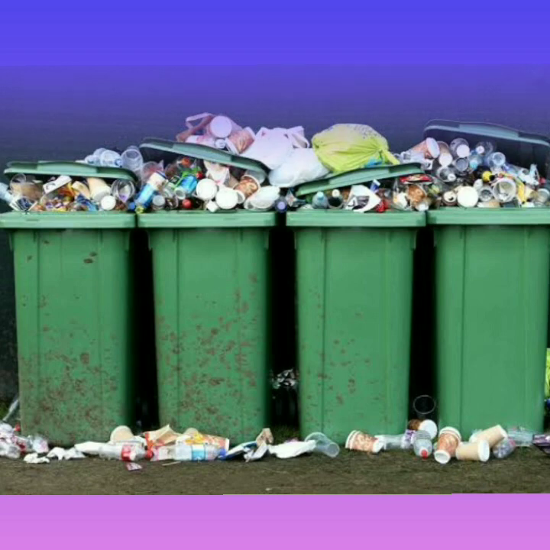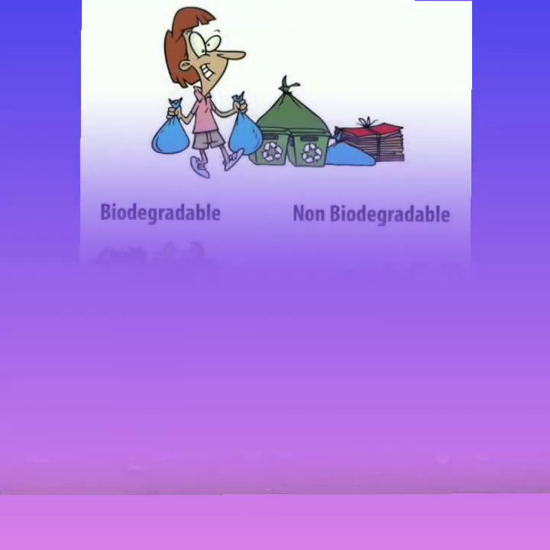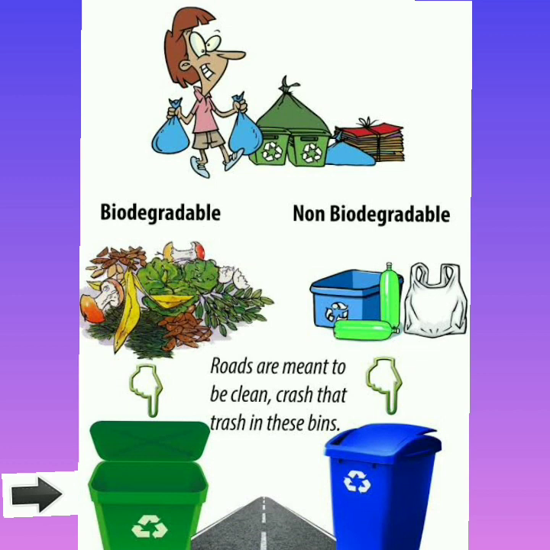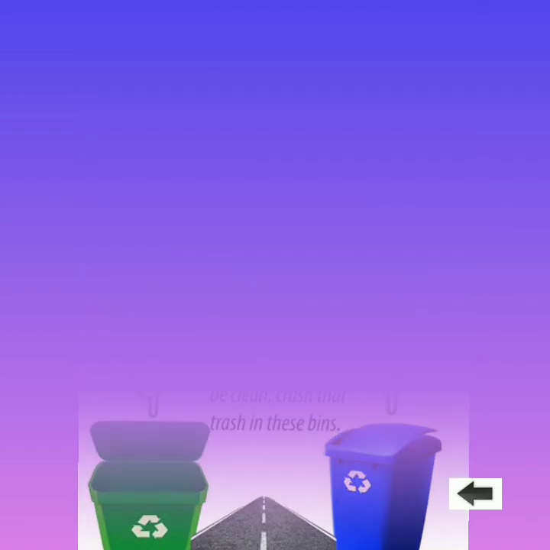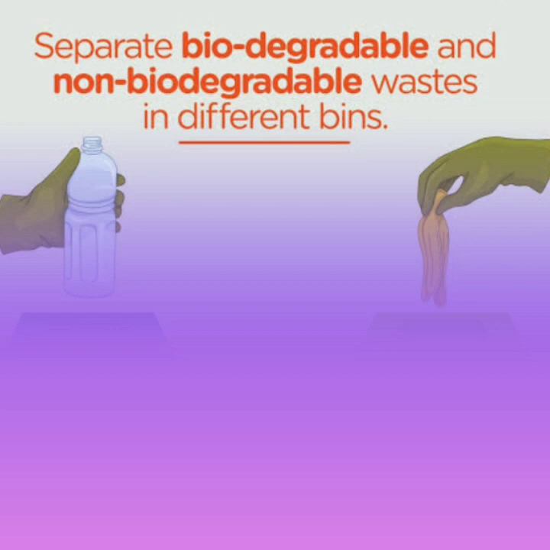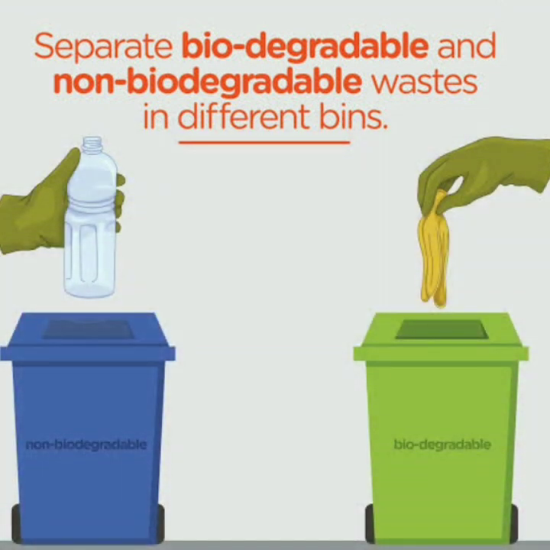So, students, all the wastes which are biodegradable should be thrown in the green dustbin, whereas all the wastes which are non biodegradable should be thrown in the blue dustbin. It means green dustbins are for biodegradable waste and blue dustbins are for non biodegradable waste. Understood, everyone? So, from today you will throw biodegradable waste in the green dustbin and non biodegradable waste in the blue dustbin. I hope you all have understood today's topic.